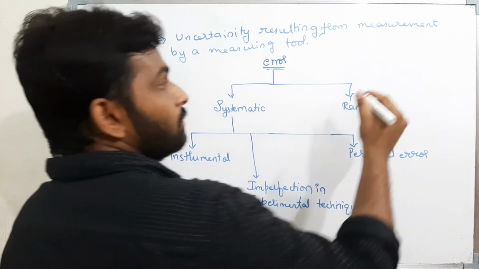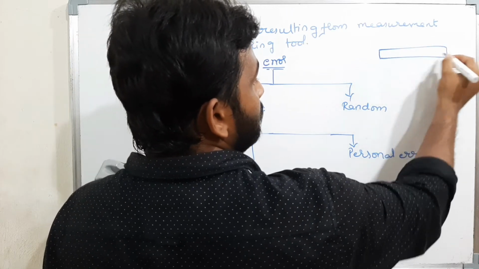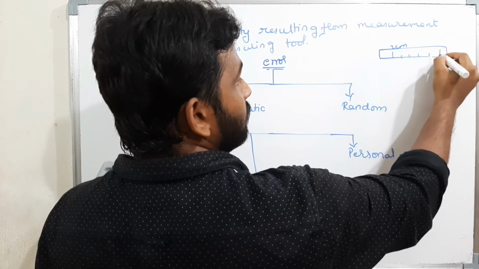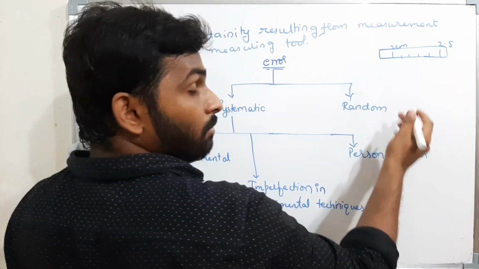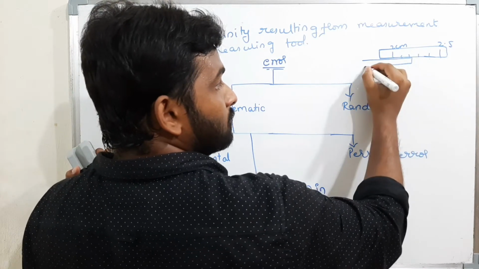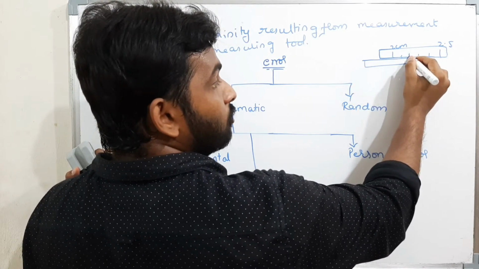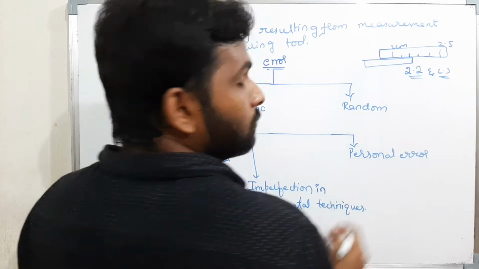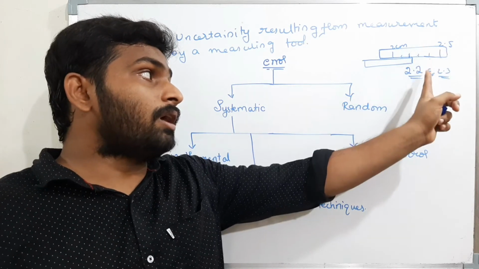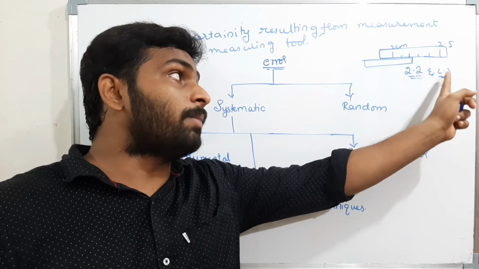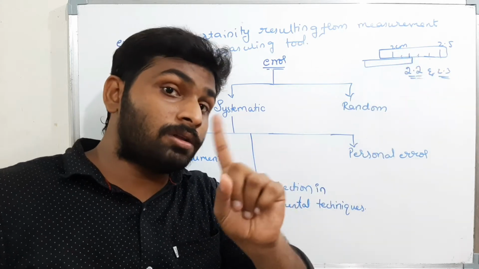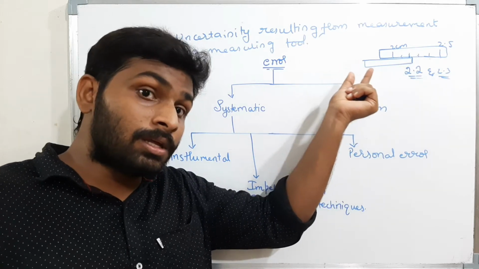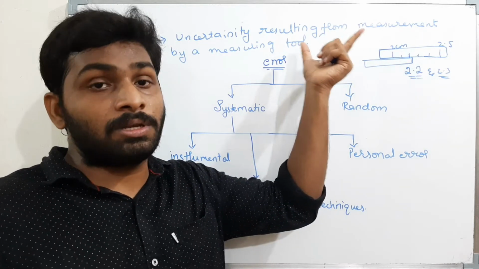Now see here. This is a scale, and this is 2 centimeters and this is 2.5 centimeters. If I am measuring the length of the rod like this, the value I got is between 2.2 and 2.3. What is the actual value? By using this instrument, I got either 2.2 or 2.3, but the actual value of the rod is not 2.2 or 2.3. It is between 2.2 and 2.3. That means there is some error in the measurements.